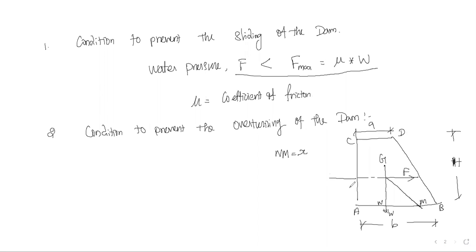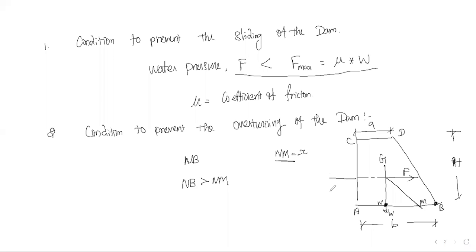Comparing NB, the distance from this point to this point, with the NM value, we design for overturning. Always NB should be greater than NM. If it is like this, then definitely overturning won't happen.